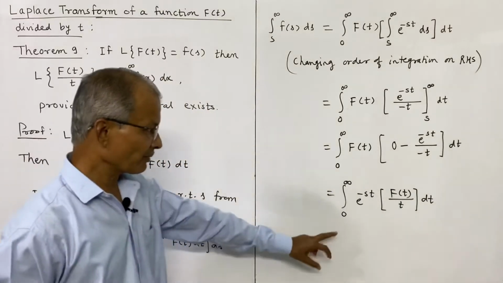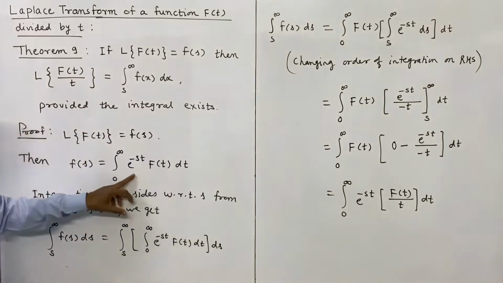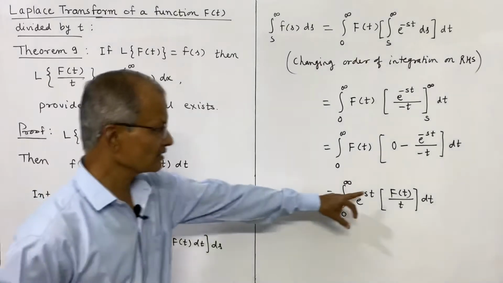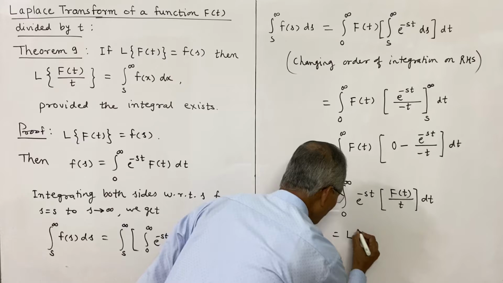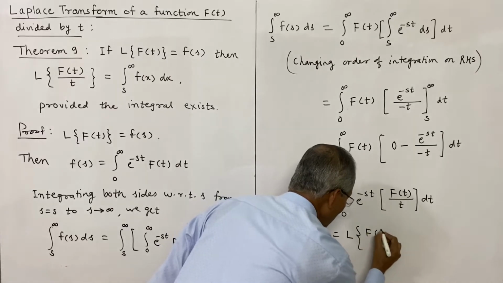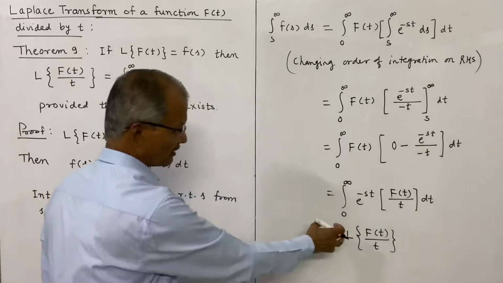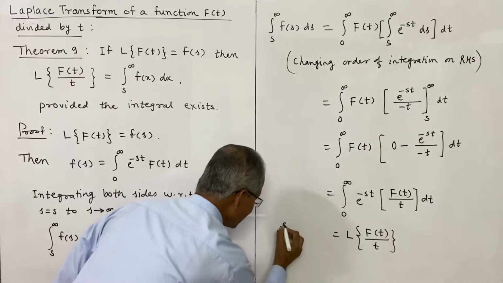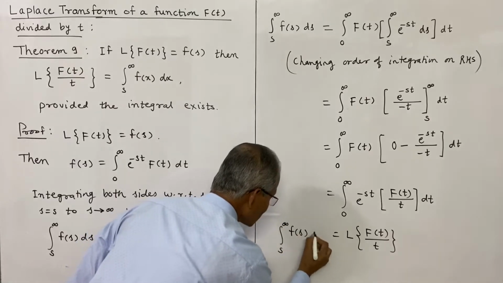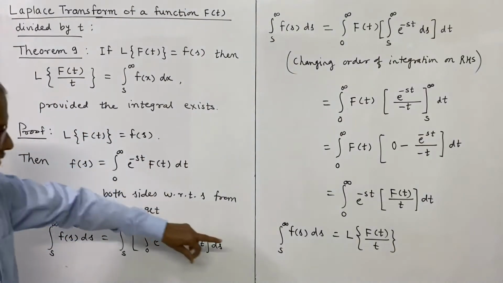This integral represents the Laplace transform of f(t)/t, because this is the definition, this is the Laplace transform of f(t), and instead of f(t) here it is f(t) divided by t. Therefore this is the Laplace transform of f(t)/t. For Laplace transform of a function we always write in curly bracket, and the left side is this, that is integral s to infinity f(s) ds. So thus this is the result that we want to prove.